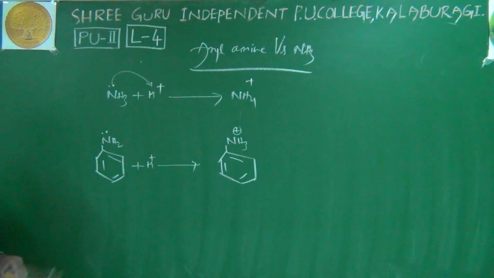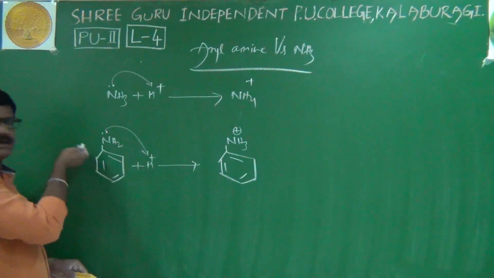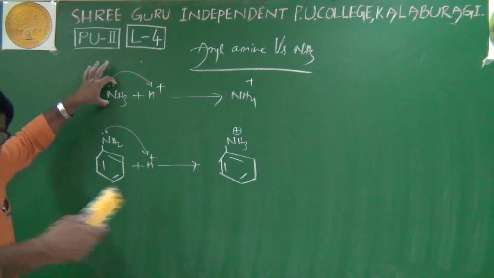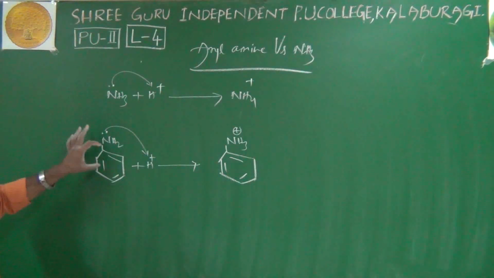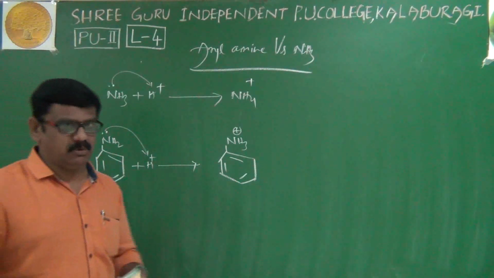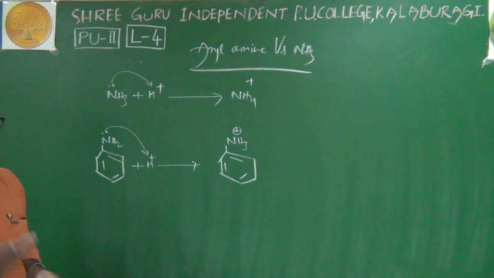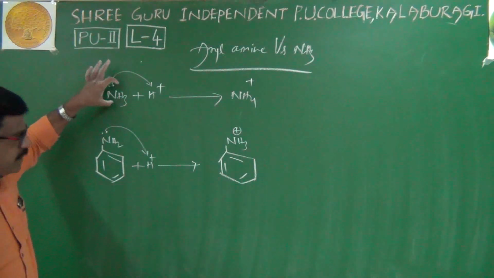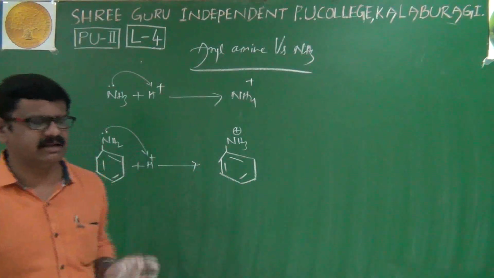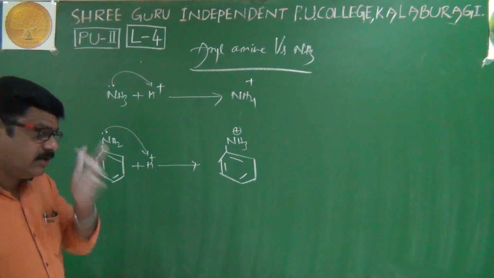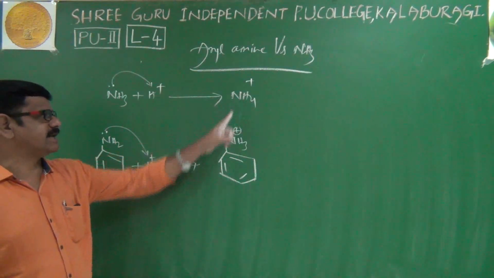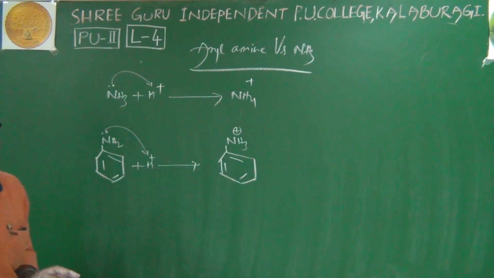Now the question arises: here also it is electron pair donating or proton accepting. Whether ammonia's electron pair donating ability is more, or aniline's, which has more tendency to donate an electron pair? That means whether ammonia is more basic or aniline is more basic, we have to decide. Very simple. For that purpose, again we have to discuss the stabilities of these cations, the ammonium cation stabilities.